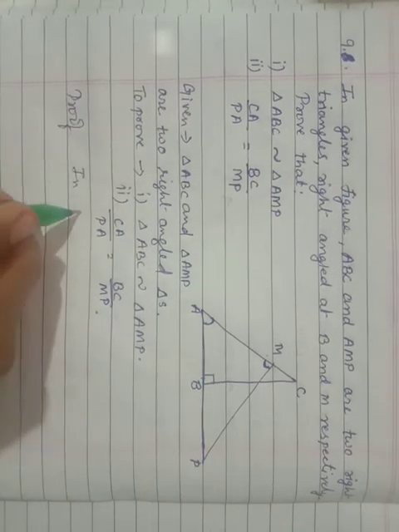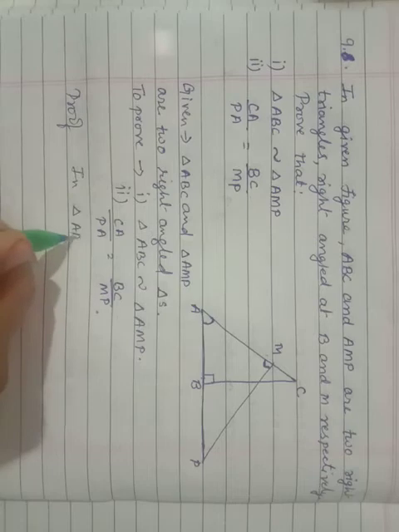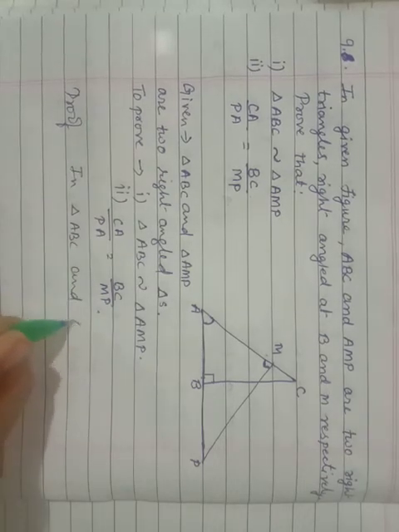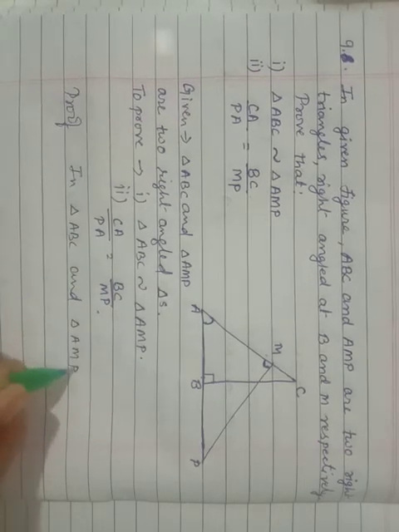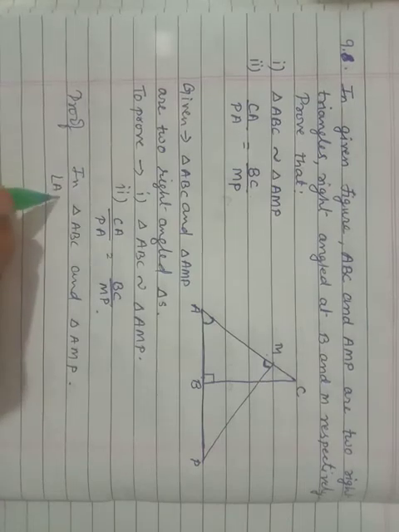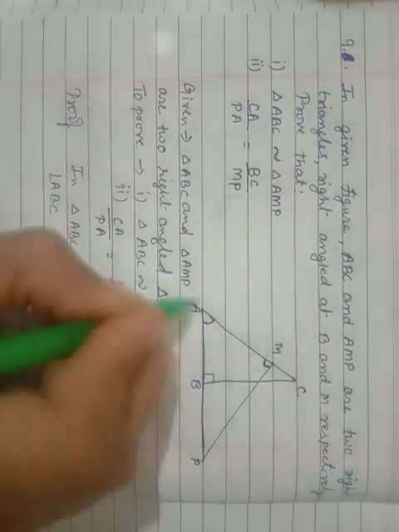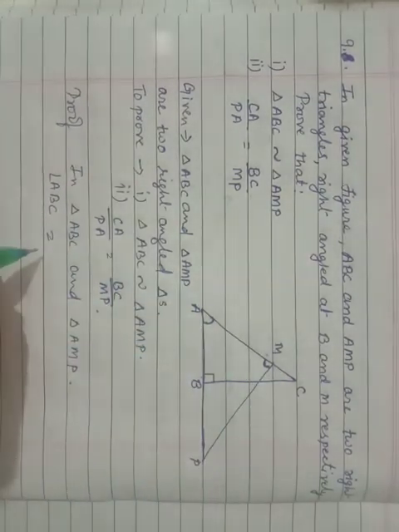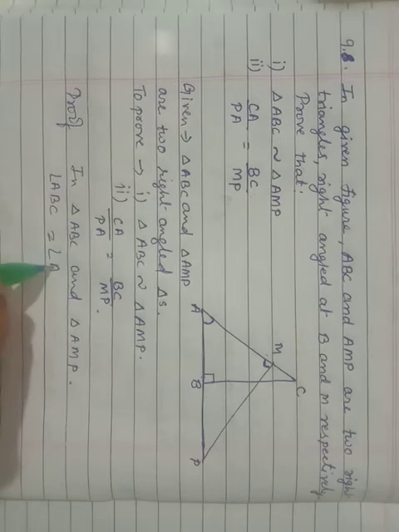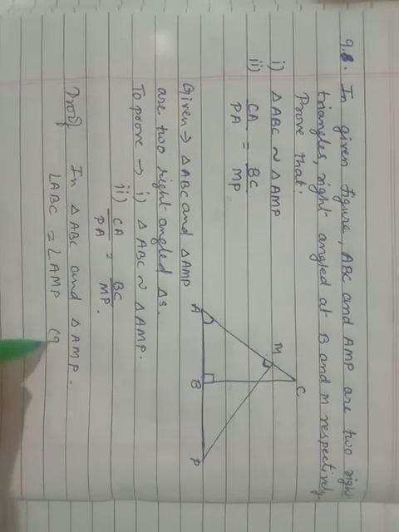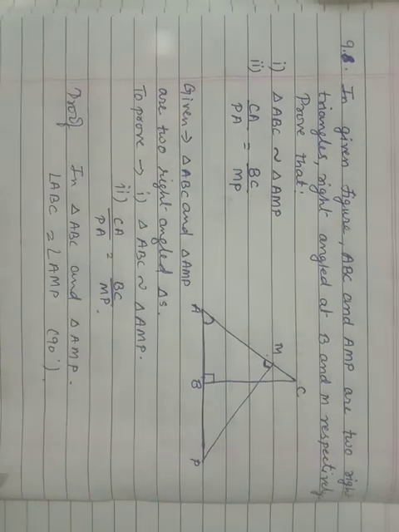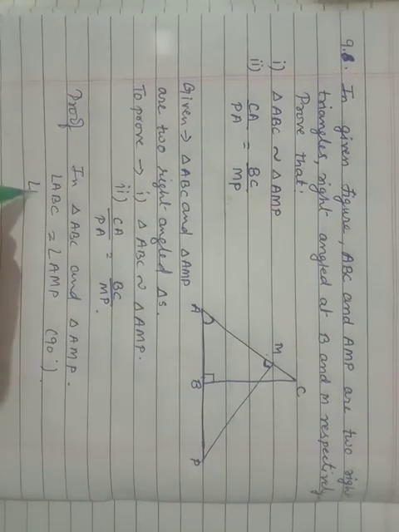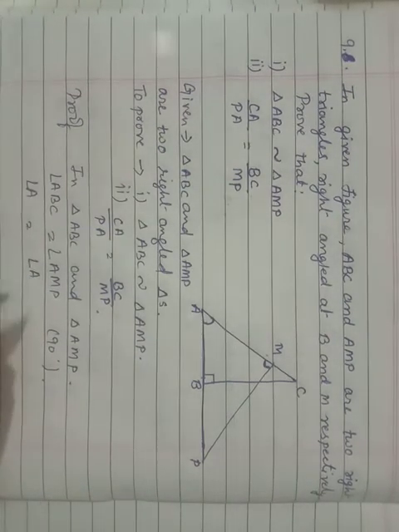In triangle ABC and triangle AMP, angle ABC is equal to angle AMP, which is 90 degrees, and angle A is equal to angle A, common angle.